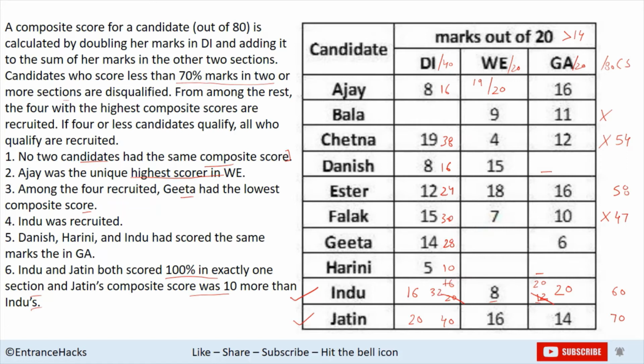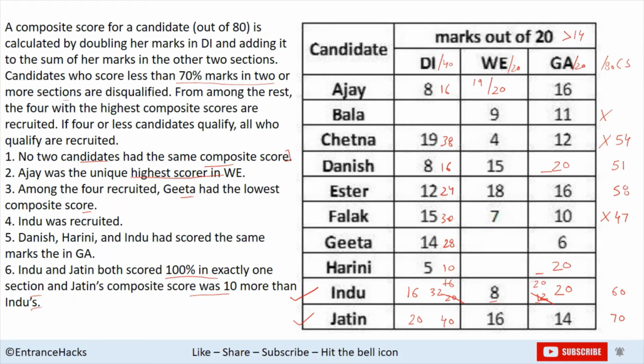Now we know from the previous statement that Danish, Harini and Indu had scored the same marks in GA. So 20 here, then Harini also 20, and Danish also 20. So Danish's composite score would be 31 plus 20, that is 51. Now coming back to Ajay.